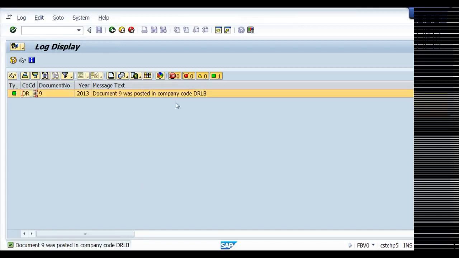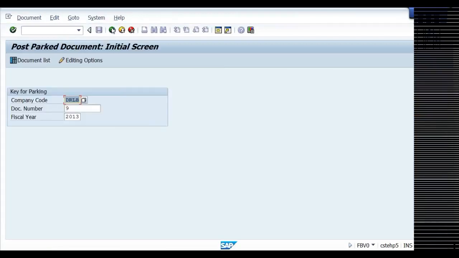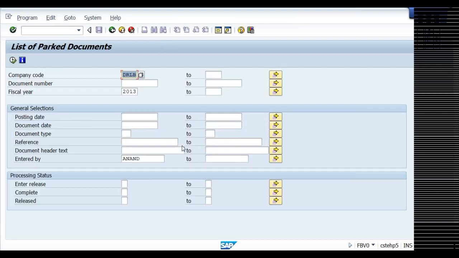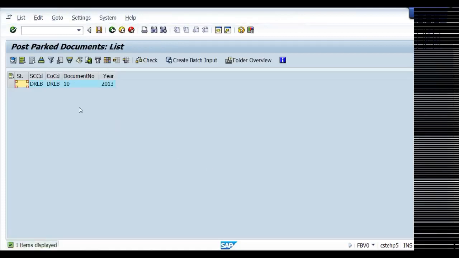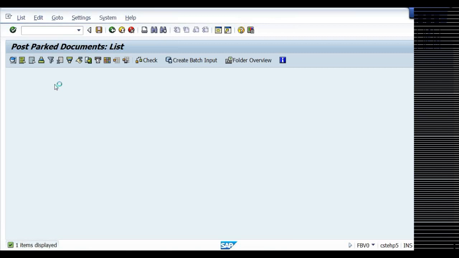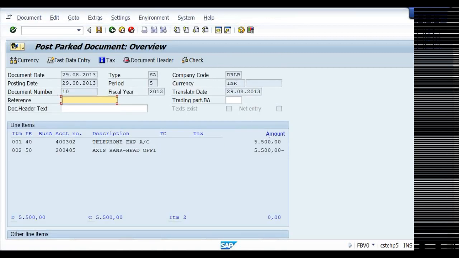So now, the second time we got it. Document number 9 was posted. Come back. Now see the document list. Now only 10 is available, so 9 is posted. Double click on this. See, I feel that the telephone bill was already posted. The accountant by mistake has posted a second entry. No, I don't want to post it.